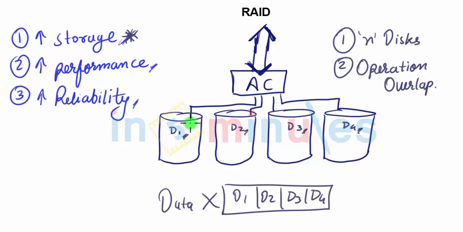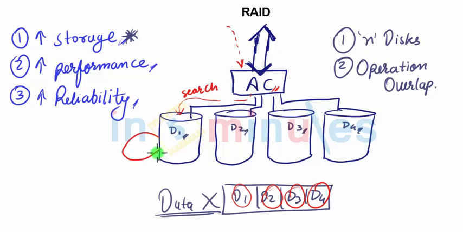Overlapping simply means that when somebody asks for data X, the request would go something similar to this. The array controller would be informed that it requires data X. The array controller knows that data X exists in D1, D2, D3 and D4 spread across n disks. So basically it will send a request to disk 1 to search. The disk would search and D1 would be returned.